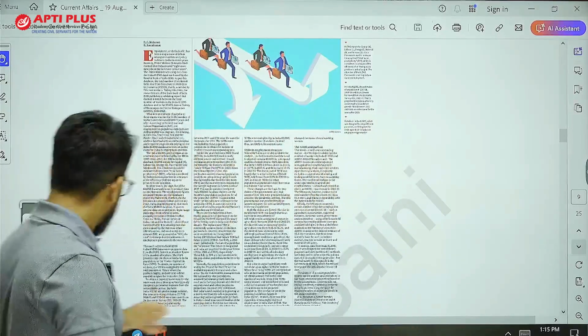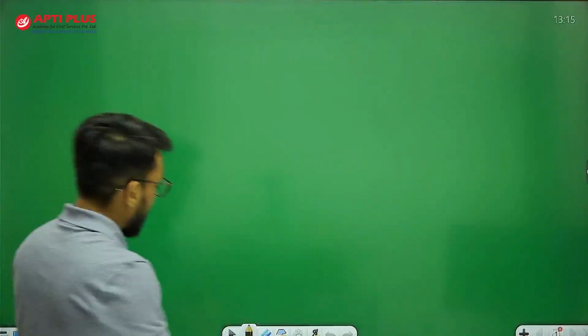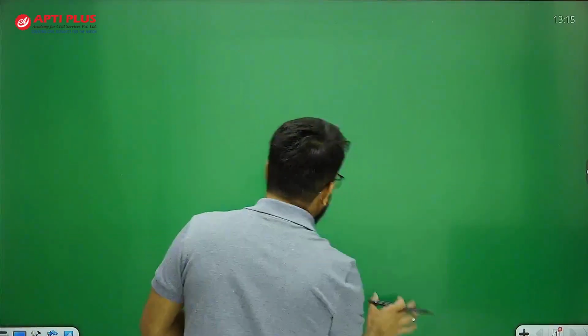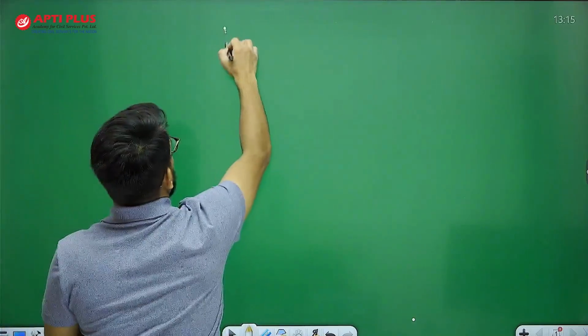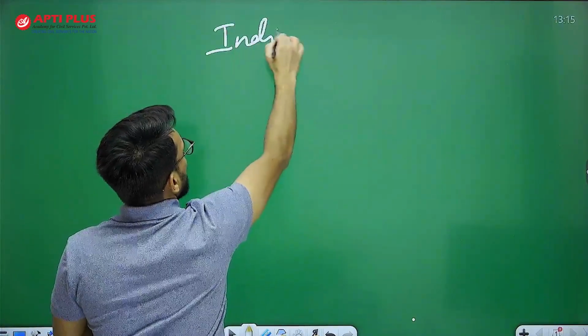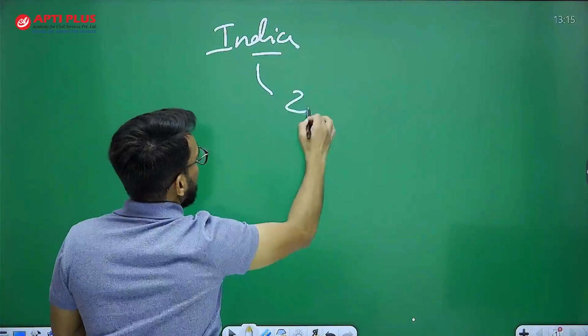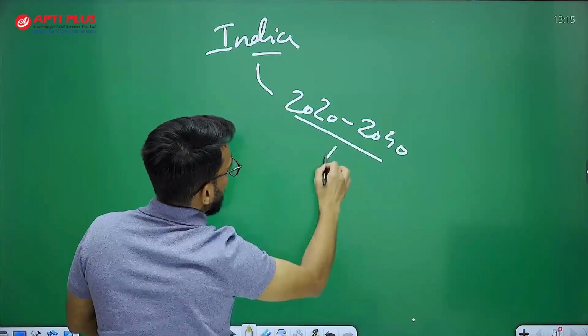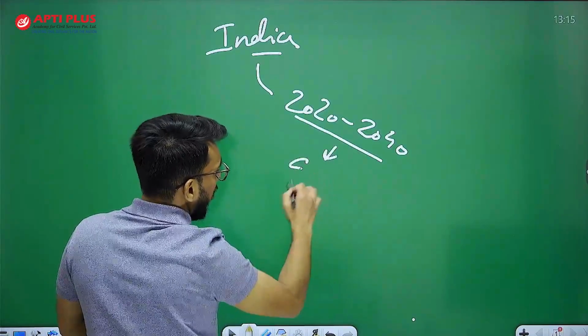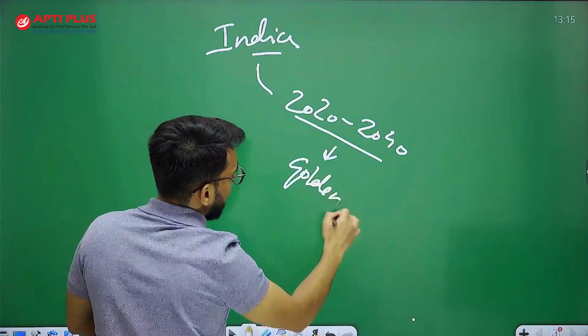Before we go into this article, there are certain basic things that we need to understand. When we talk about India, the period between 2020 and 2040 is the golden window of demographic dividend.